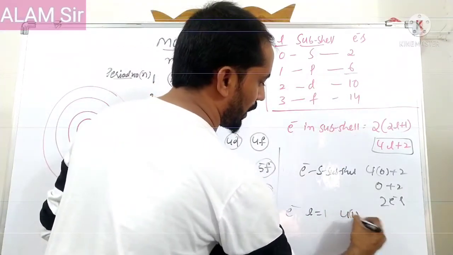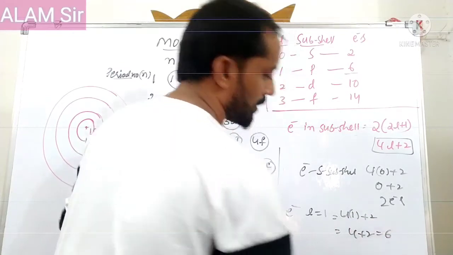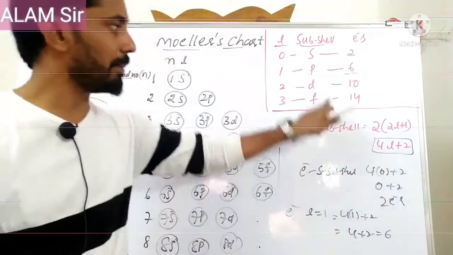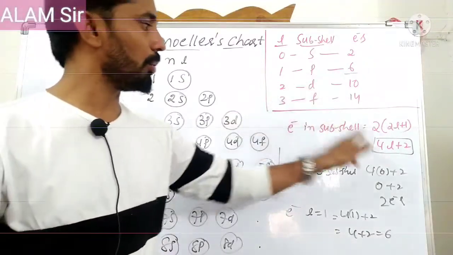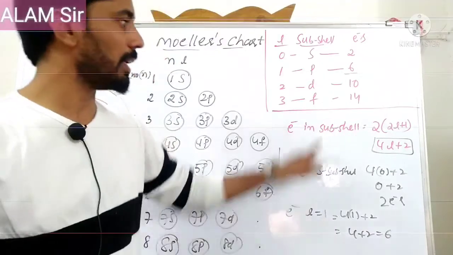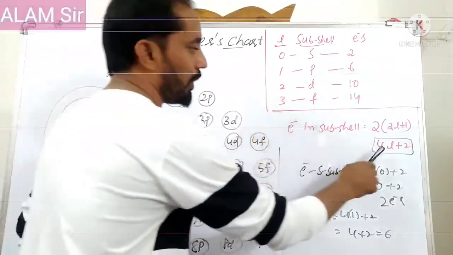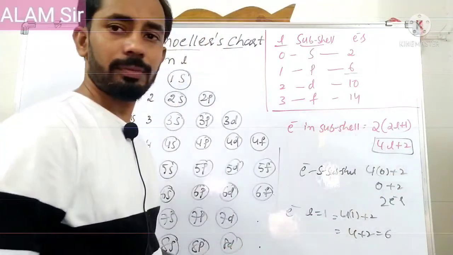So 4 into 1 plus 2 equals 4 plus 2, which equals 6. Similarly, for the d orbital, 4 into 2 plus 2, 8 plus 2, gives 10 electrons. Next, the f orbital, 14, because the L value is 3, 4 into 3 is 12, 12 plus 2 is 14.